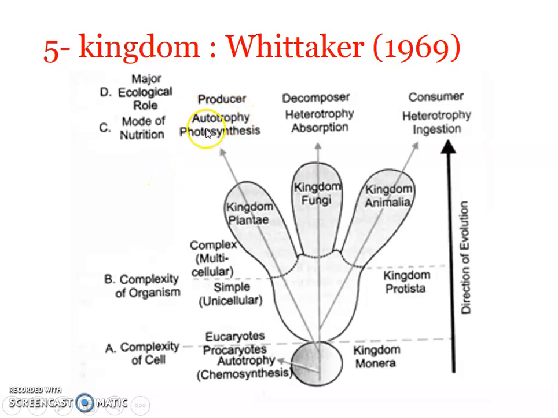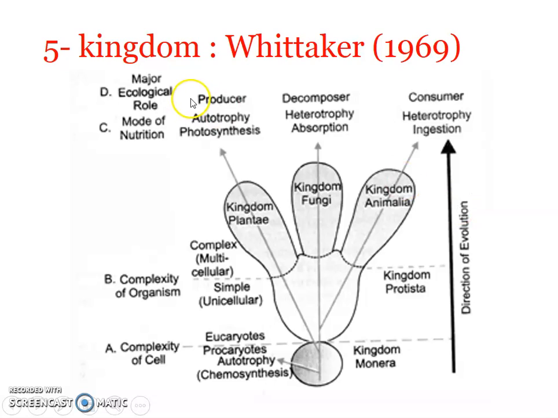Okay, so all the autotrophic, that is the producers, were put under kingdom Plantae. All the heterotrophic, or what you call saprotrophic, actually decomposers, were put under kingdom Fungi, and all the consumers, the heterotrophic holozoic groups, were put under kingdom Animalia. Clear? Okay, and here you can see the evolution also.